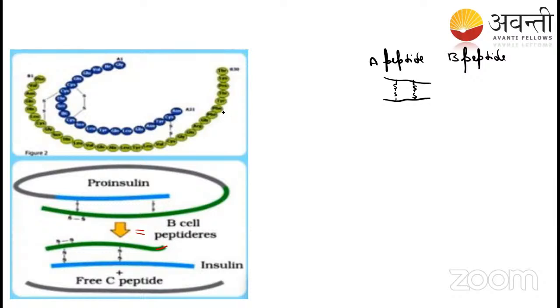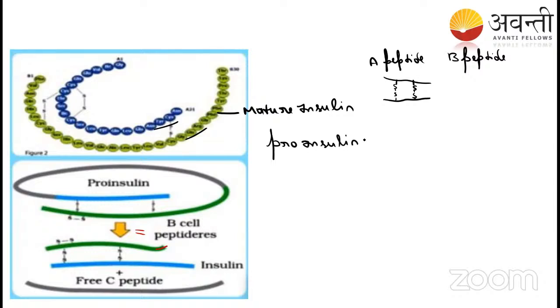See here, this is the mature insulin, where this is the A chain and this is the B chain. As I told you in the last class, whenever insulin is synthesized, it is synthesized in the form of proinsulin, right?